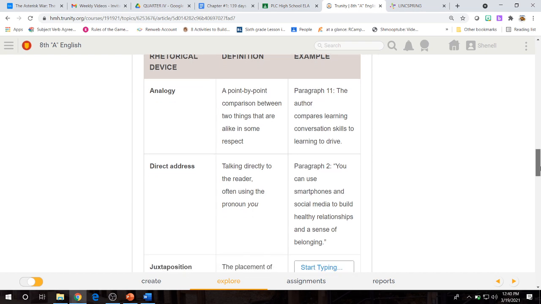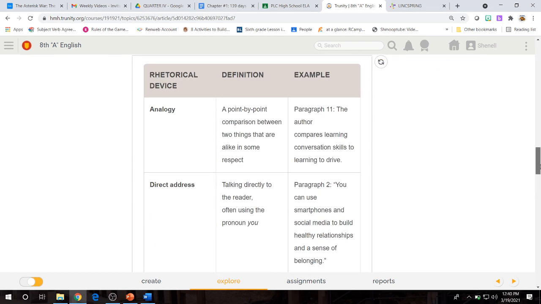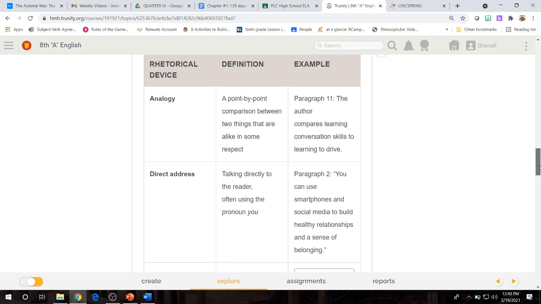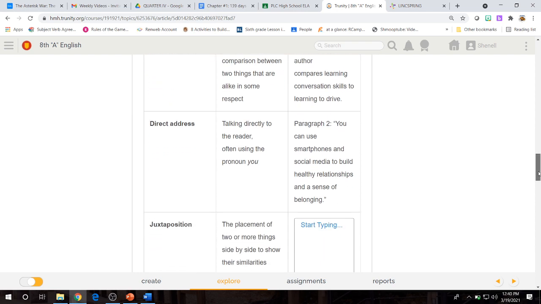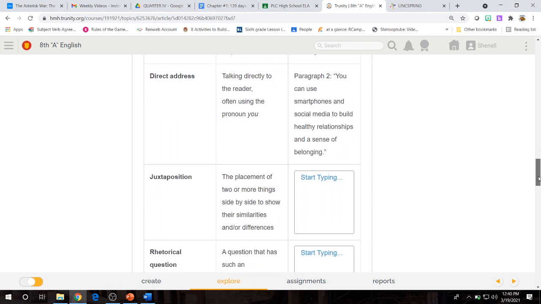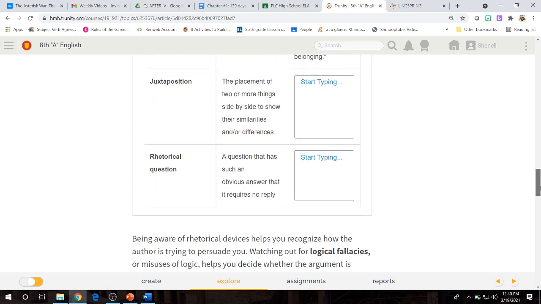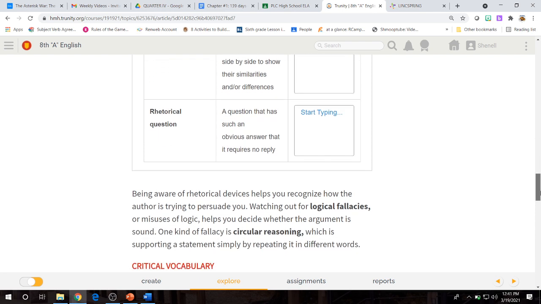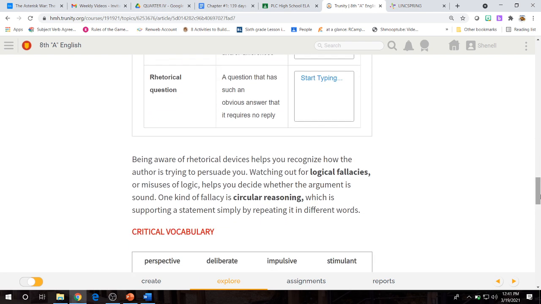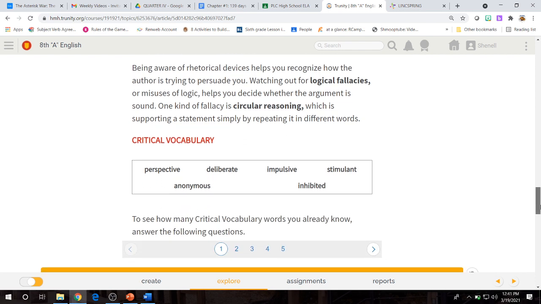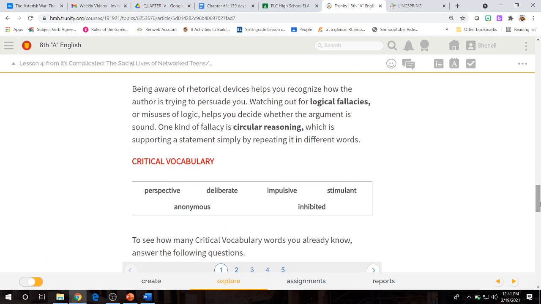So here are a couple of different rhetorical devices you'll find in this story. You have analogy, which is a point-by-point comparison between two things that are alike in some respect, and an example of that. Direct address, which is to directly talk to a reader, often using the pronoun you. Juxtaposition, which is the placement of two or more sides to show their similarities and differences. And then obviously the rhetorical question, which is a question that is asked with an obvious answer, which actually does not require a reply. Being aware of rhetorical devices helps you recognize how the author is trying to persuade you.